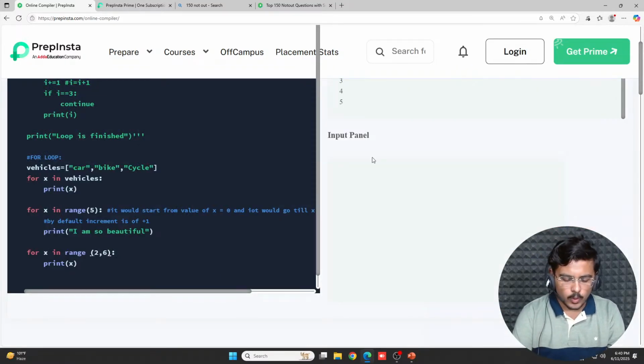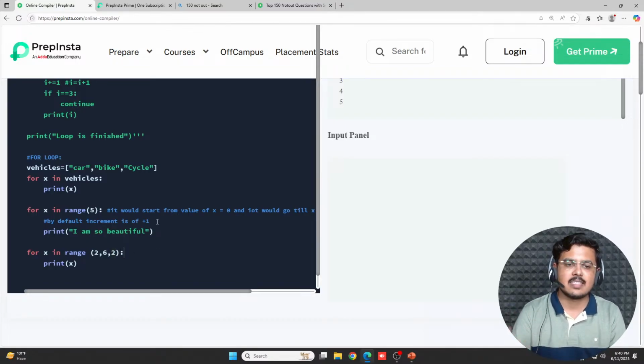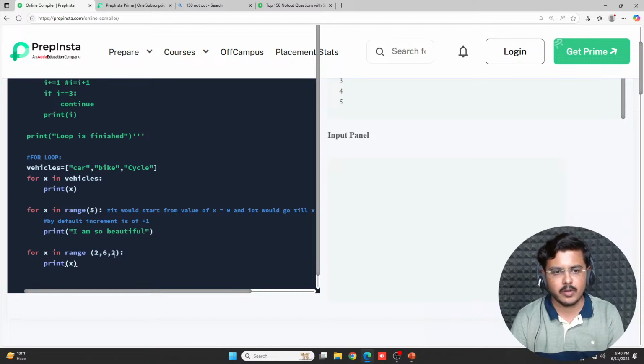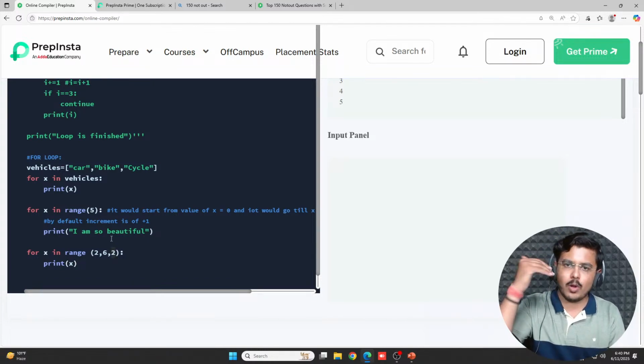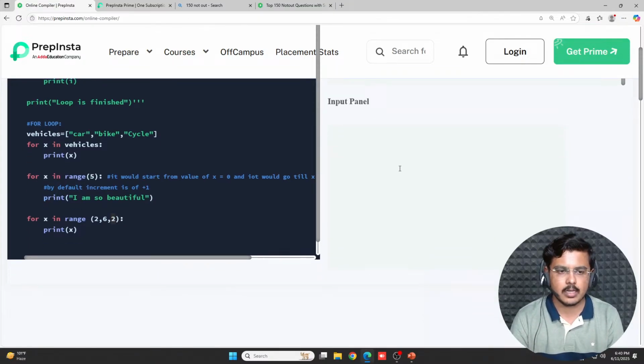Now what if I want it to increment by 2? I don't want this default increment of +1. I just want an increment of +2. So this third value would indicate the step. It is called step in Python. Fine. So it would increment by a step of 2, so 2, then 4, and then it would not print anything because it would get incremented to 6.